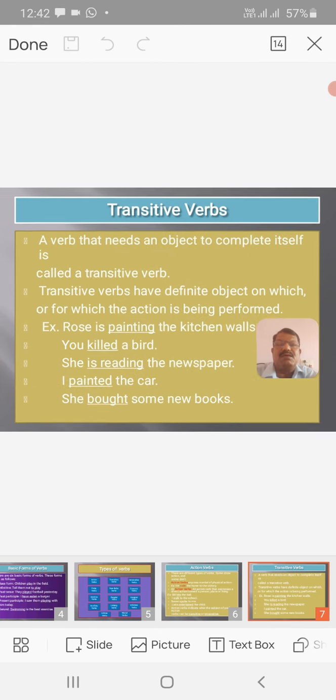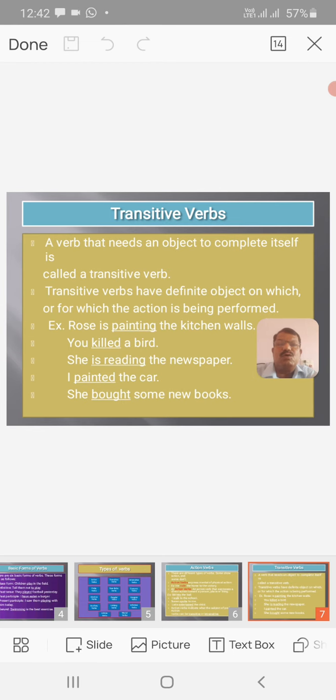For example, Rose is painting the kitchen walls. In this sentence, the kitchen walls is the direct object, following the transitive verb painting. Then in the next sentence, you killed a bird.